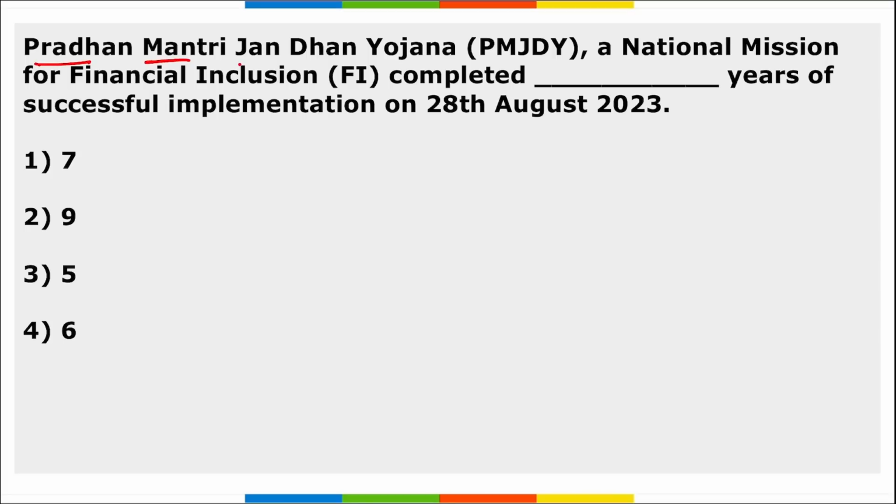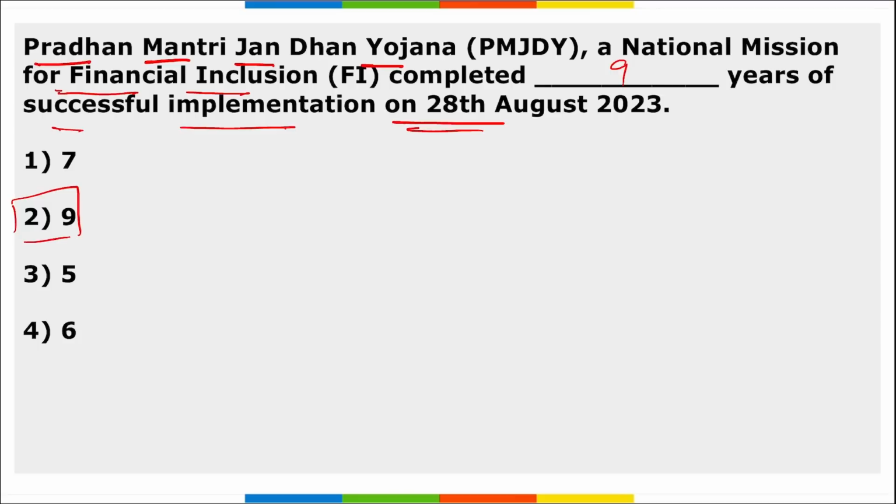Next is Pradhan Mantri Jan Dhan Yojana, a national mission for financial inclusion, which completed 9 years of successful implementation on 28th of August. So option 2 is correct here. This Pradhan Mantri Jan Dhan Yojana is to ensure access to financial services such as your basic savings and deposit accounts, credit, insurance and pension in an affordable manner to all the households in India.